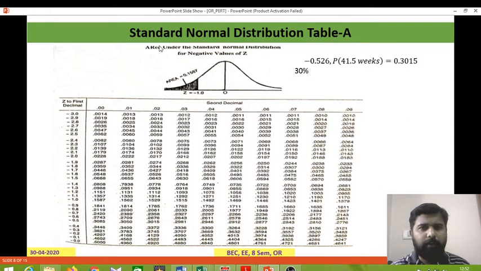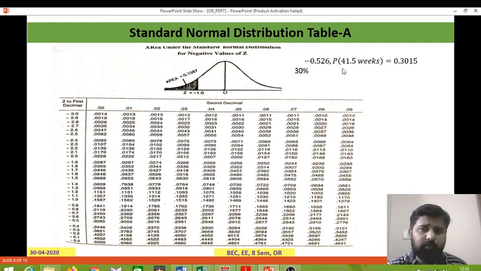Okay, the standard normal distribution table A describes z to the first decimal, this is the first decimal and this is the second decimal. For this one I have taken an example already. From that example I got the answer 0.3015. Here the first decimal is 0.3 and the second decimal is 0.15. Actually it's minus 0.3015.